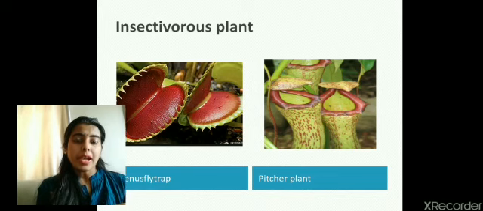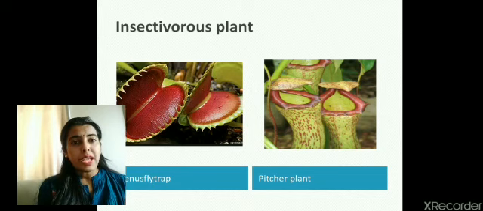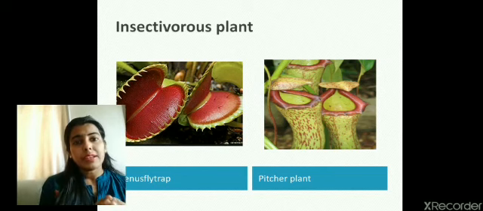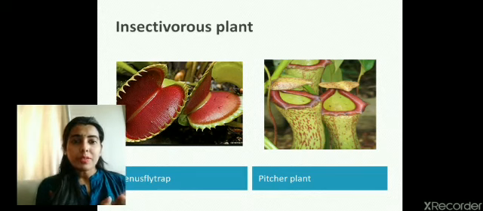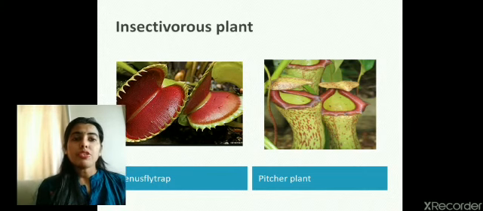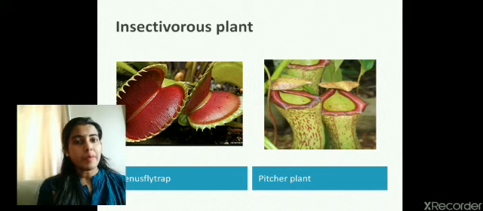In a pitcher plant, the leaf is modified to form a pitcher. This pitcher has a lid at the top. You can see in the picture. When the insect sits here, the pitcher is containing lot of nectar inside it. Because this nectar is going to attract the insect. So the insect comes near to the pitcher to suck the nectar and it gets trapped. Now the cells inside the pitcher are going to release some digestive juices which will digest the insect and the nutrition can be absorbed by the plant.